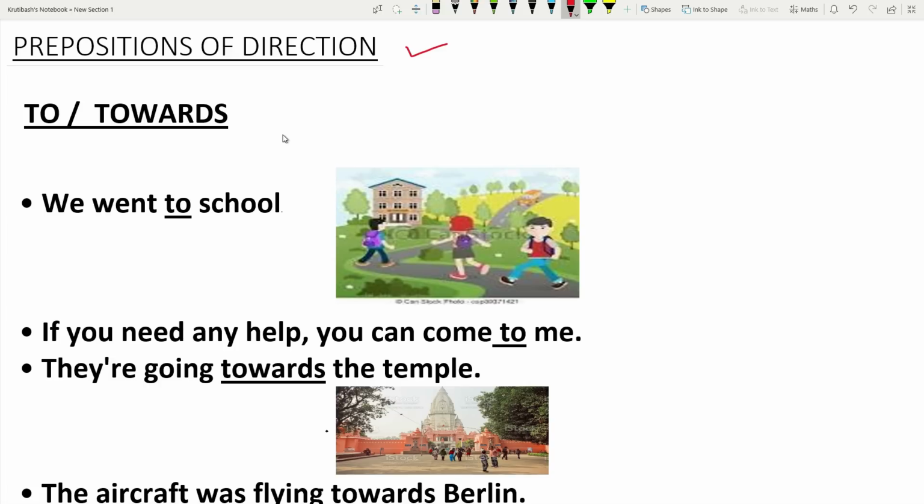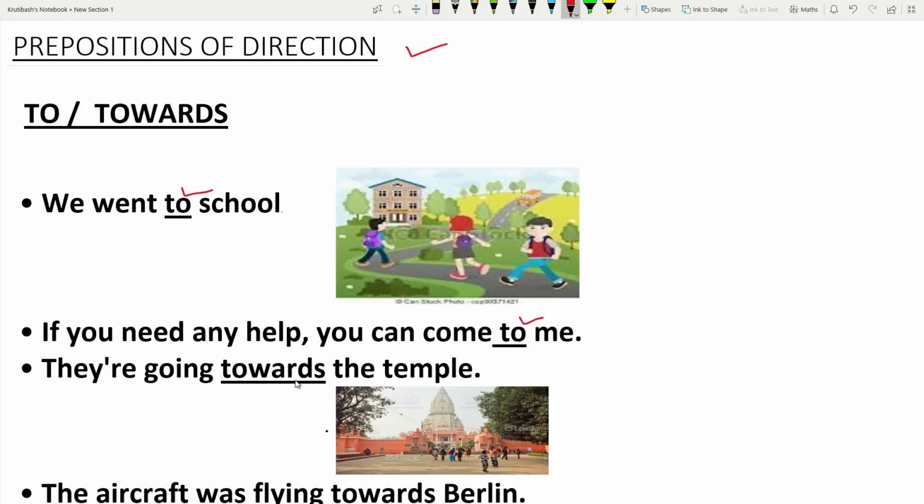Let's see the use of preposition to or towards. The preposition to is used in the sense of destination, and also in the direction of, whereas towards is used to show in the direction of. We went to school. Here to is used to show the destination. If you need any help, you can come to me. Here to shows what? In the direction of.